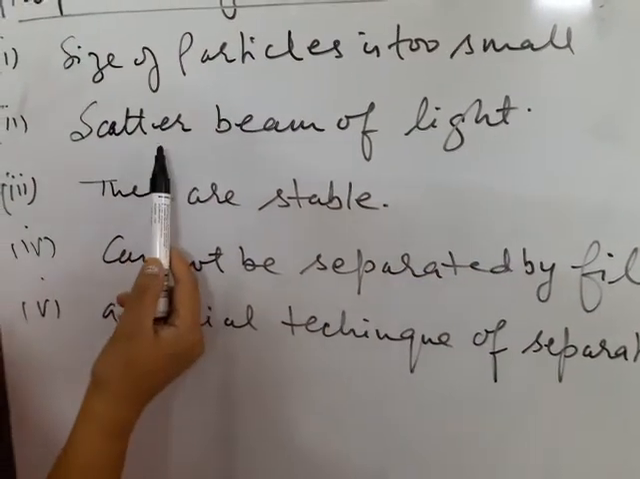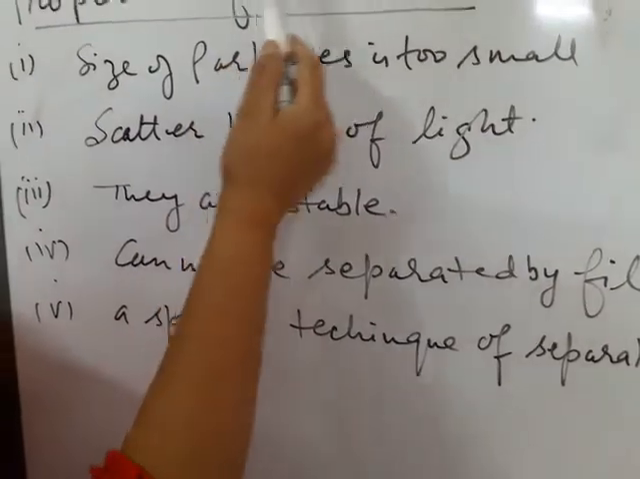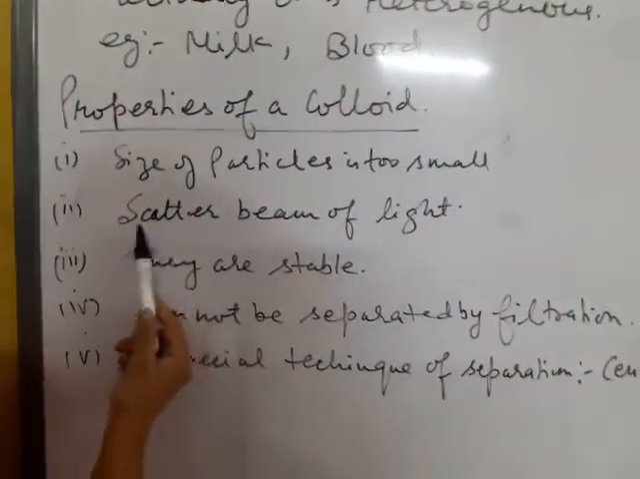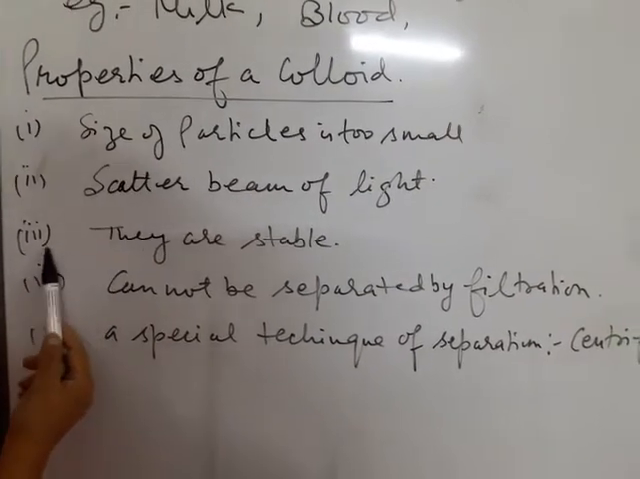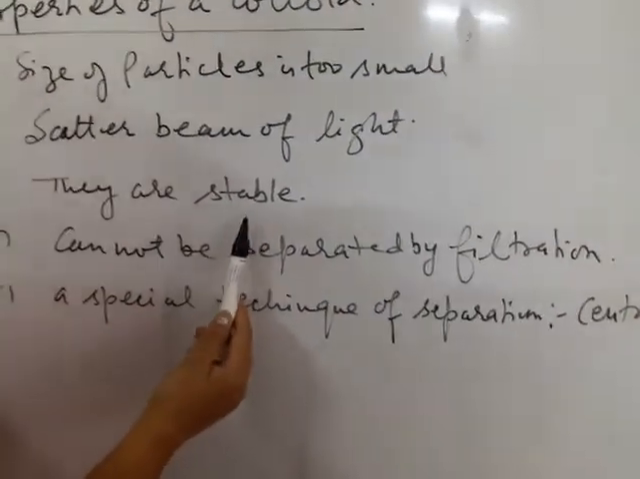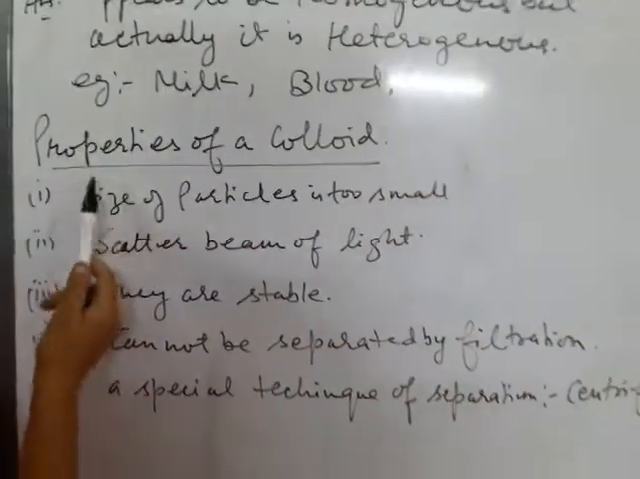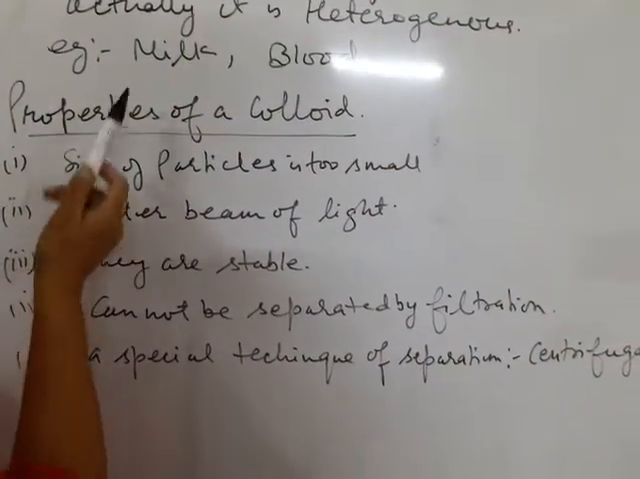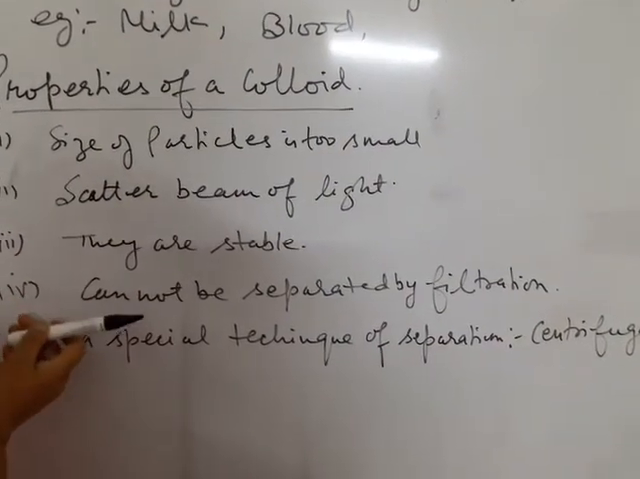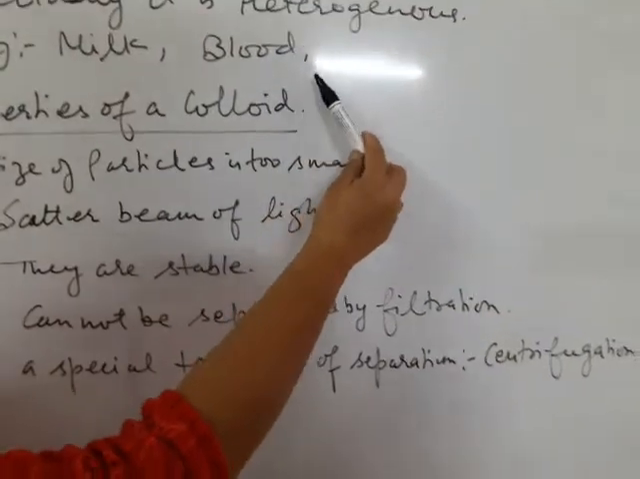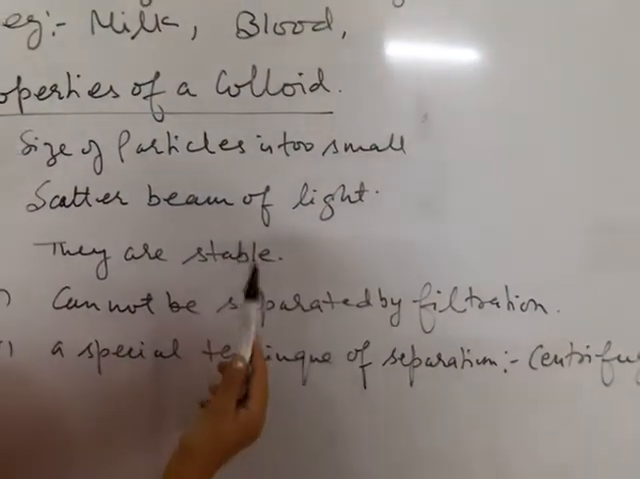When we throw a beam of light from the torch on milk or blood solution, we see that the light is scattered. Third is they are stable. What does it mean? If we keep milk for some time, the whole day, you will not see that something is settled at the bottom. Or from blood, you will not see that something is settled at the bottom of the test tube.